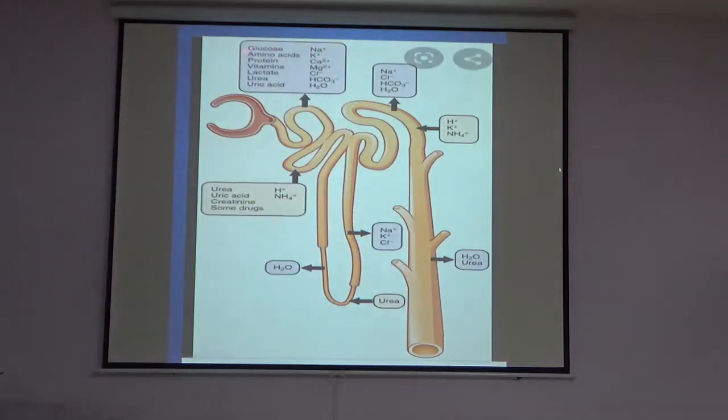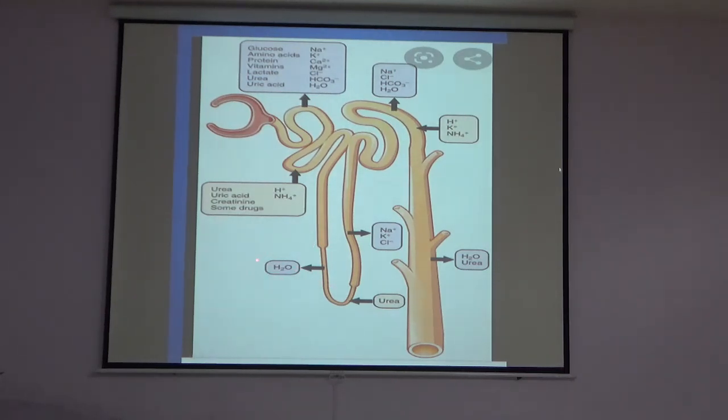Here I am showing the reabsorption of glucose, amino acids, protein, vitamins, lactate, urea, uric acid, sodium ion, potassium ion, calcium ion, magnesium ion, chloride ion, bicarbonate ion and water in the proximal convoluted tubules. And secretion, from blood to the tubule, of urea, uric acid, creatinine, some drugs, hydrogen ion and ammonia ion. And reabsorption of water from the ascending limb of the loop of Henle.